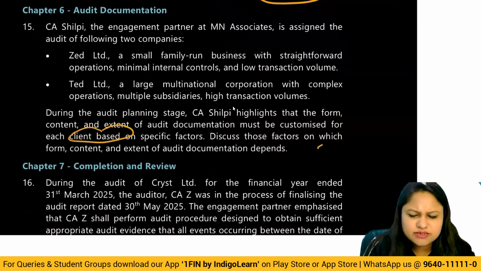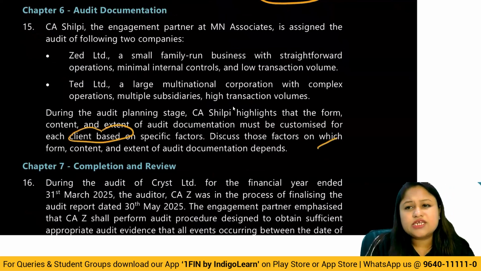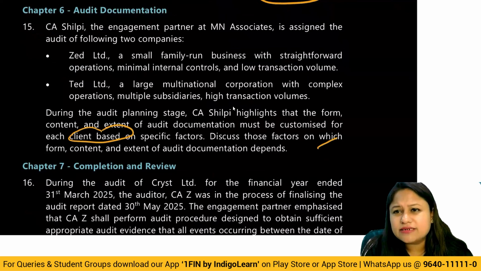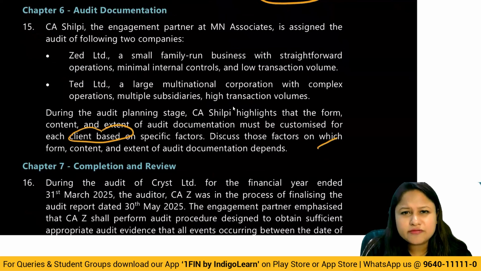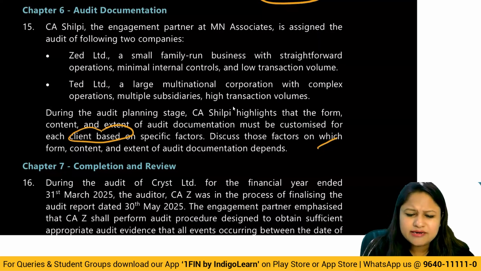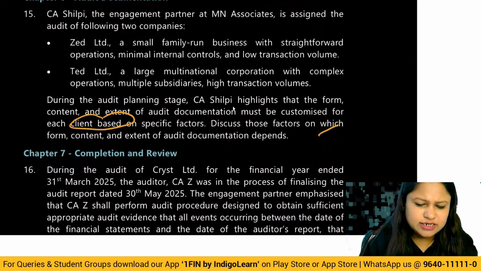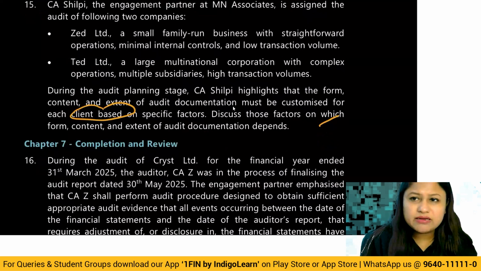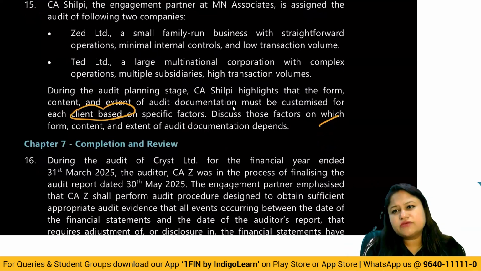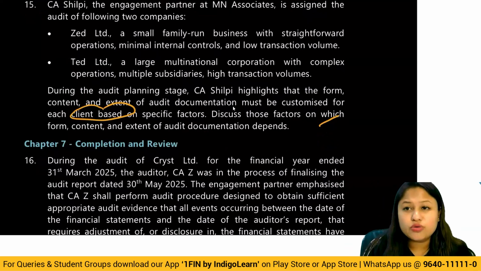Discuss those factors: nature and size of entity, the kind of complexity in form, the kind of risk you have identified, significance of those risks. So basically, they're all the tools, the audit methodology tools that have been used. Multiple factors are there that will help you decide how you're going to document for two different clients. It cannot be the same. There are multiple factors which will make a different framework for each of the clients to design their documentation. There is no one standardized format.